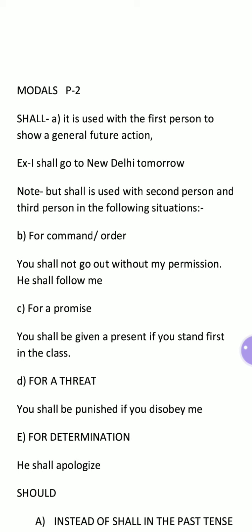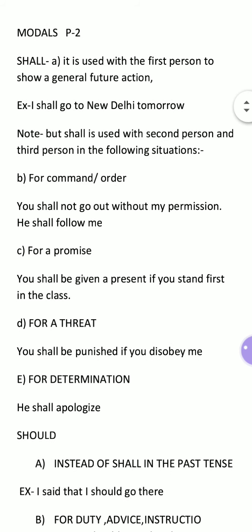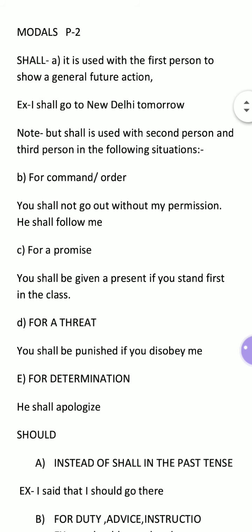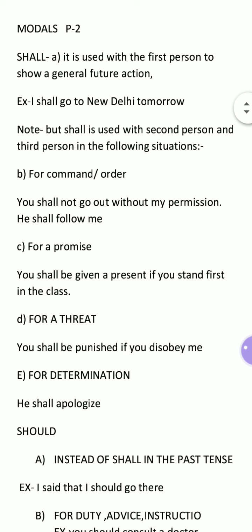As I said in the previous lecture, meaning part one of the explanation, the use of shall, will, and would. If I say I will play football and I shall play football, two sentences give two different moods of the speaker. I shall play football means, I and we take shall, a general future action. But when I and we, the first person, take will, it shows determination, threat. Okay, so this is the explanation I had given you.